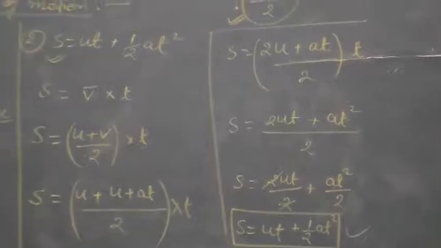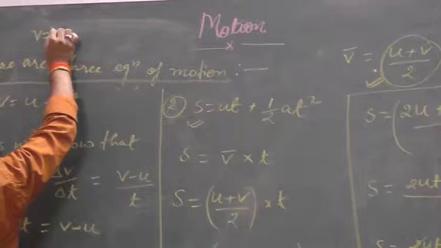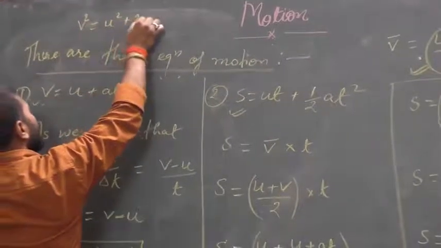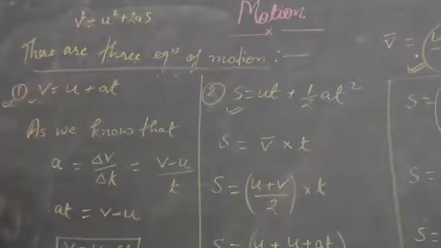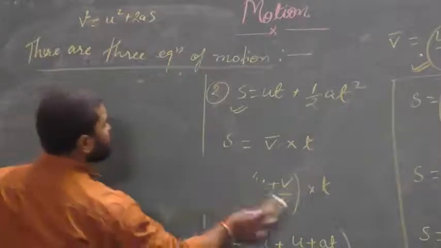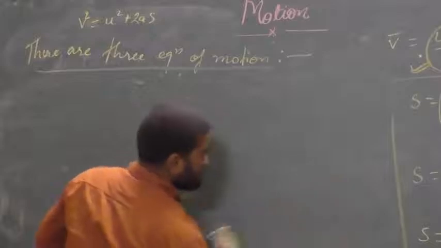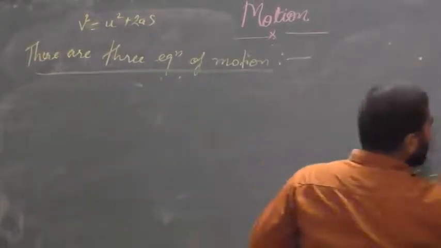Now we are going to derive the third equation of motion, v square is equals to u square plus 2as. So see here, you can pause the video and note it down.